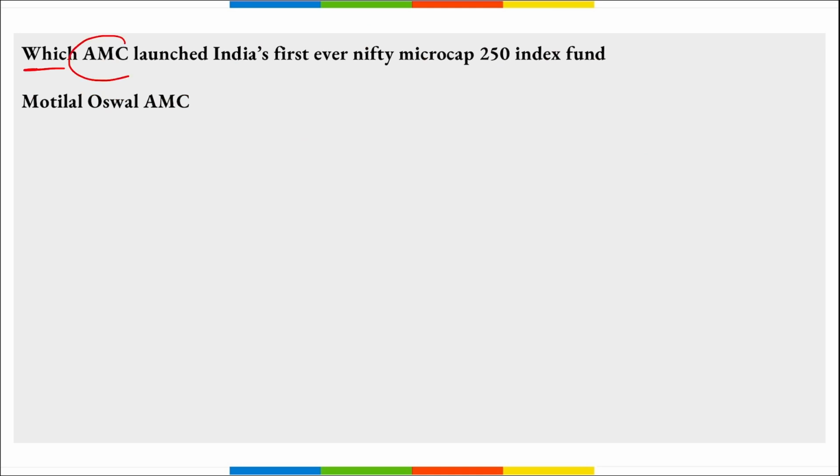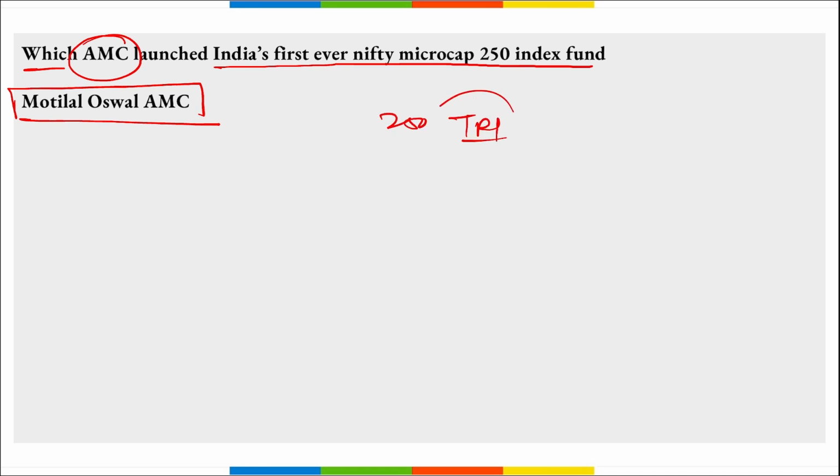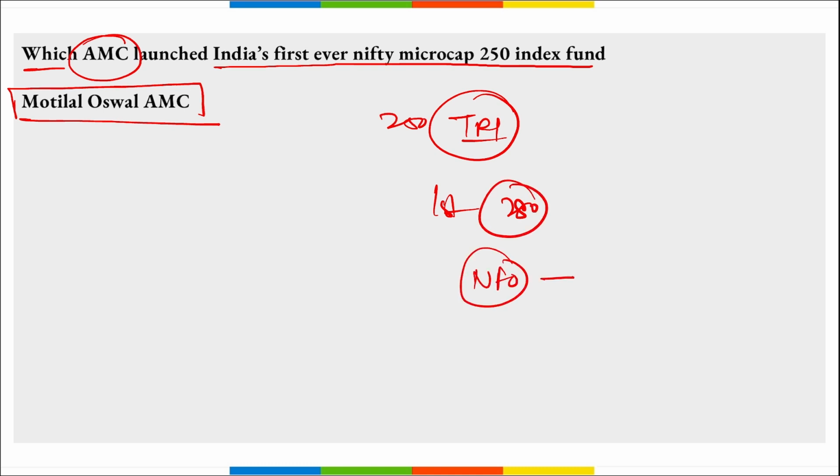Next, which asset management company launched India's first ever Nifty Microcap 250 Index Fund? It is Motilal Oswal AMC, right? They have recently launched India's first ever Nifty Microcap 250 Index Fund. It is India's first ever passively managed microcap fund to track the performance of the Nifty Microcap 250 Total Return Index. This will focus on the first 250 firms beyond NSE 500 companies, and the NFO, new fund offer, for the same was from 15th of June to 29th of June.